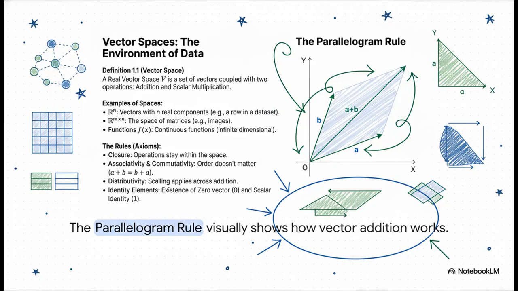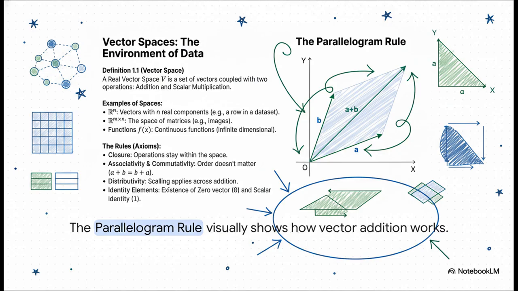And this is a great way to visualize it. This is the parallelogram rule, and it makes adding vectors super intuitive. If you want to add vector A to vector B, you make a parallelogram. The answer, A plus B, is just the diagonal. And here's the key part. The result is guaranteed to be another vector living in that same space. This super important rule is called closure. It basically means you can't accidentally leave the universe you're working in.